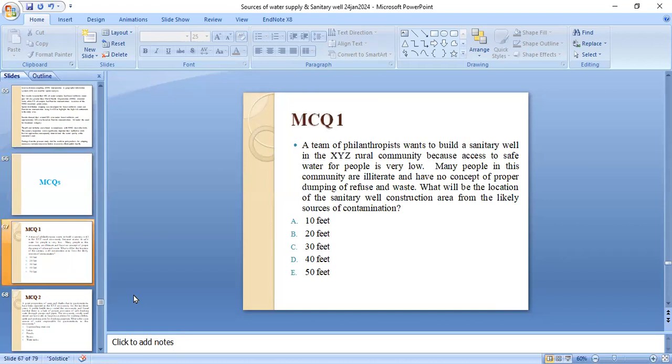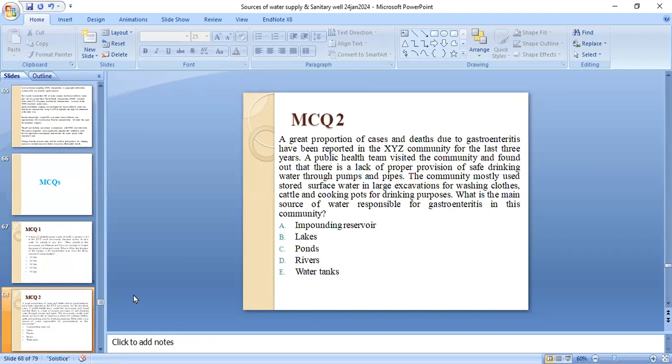It should be 50 feet away from the sanitary well. So option E is the correct option.